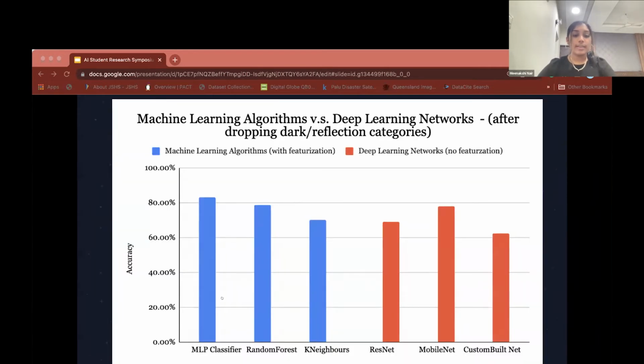So this chart shows the difference in accuracy before and after we ran featurization, also known as machine learning algorithms, versus the deep learning networks. As you can see there, the machine learning algorithms perform better overall.